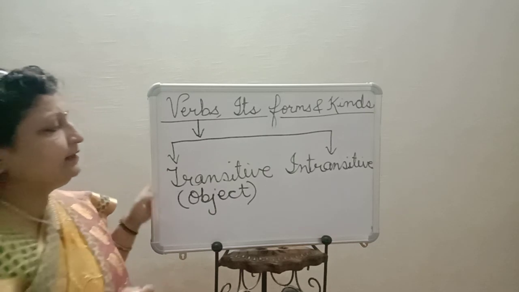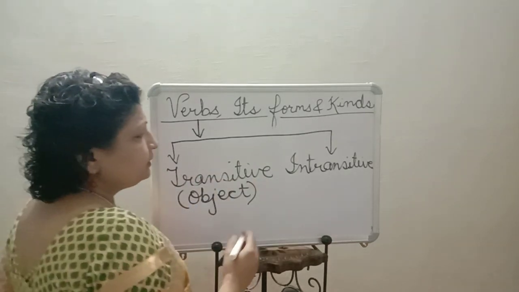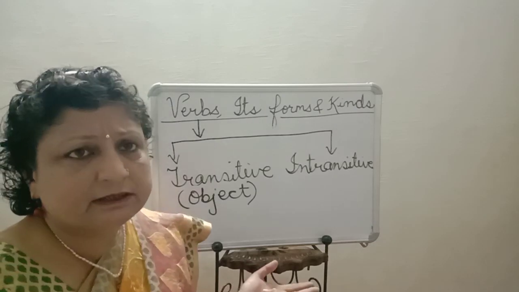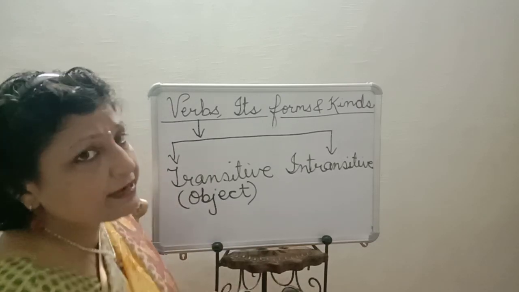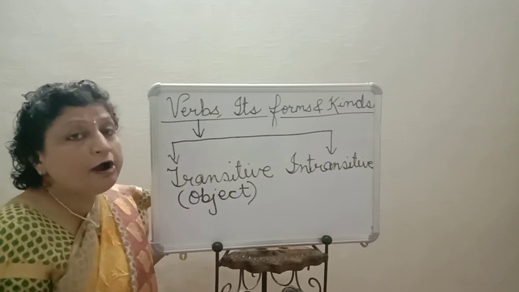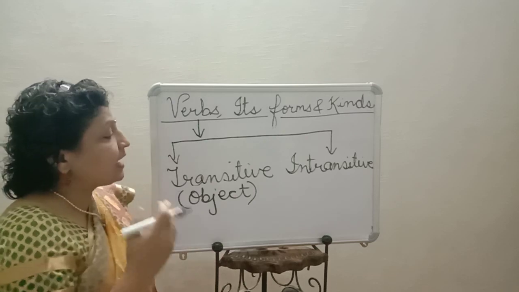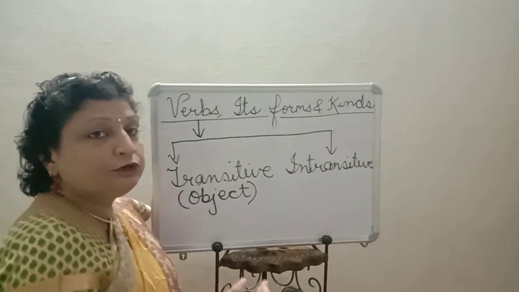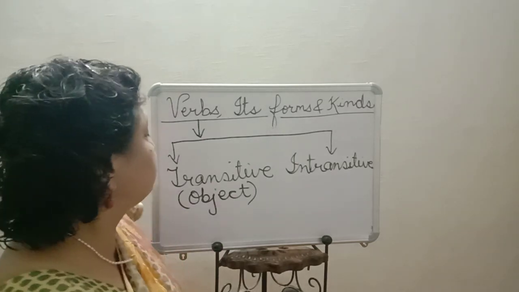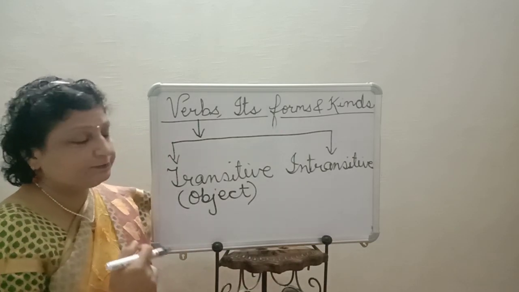But if I say she swims, Rita swims, in this there is no object. Now how to identify the object? If we get an answer to whom, for whom, that means there is an object. I gave a gift to my friend on her birthday. So here this is a direct object.